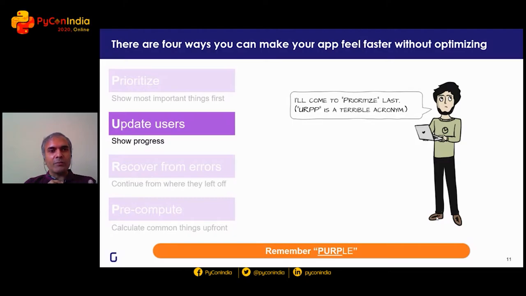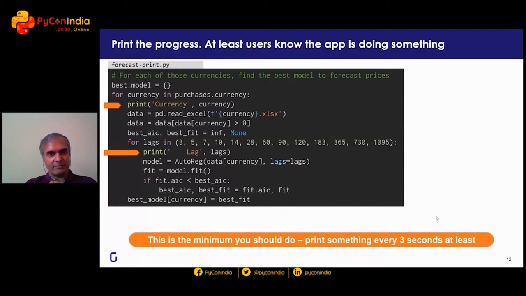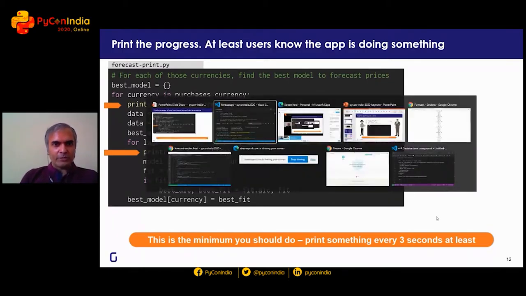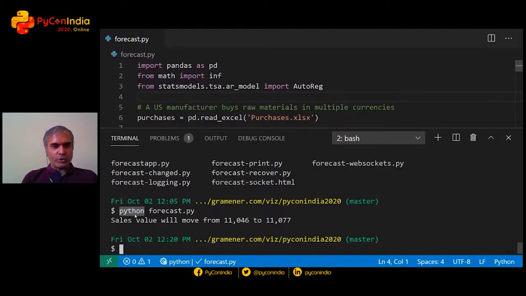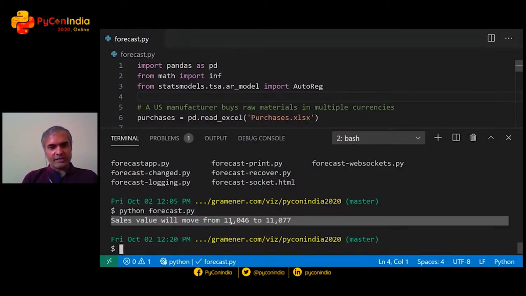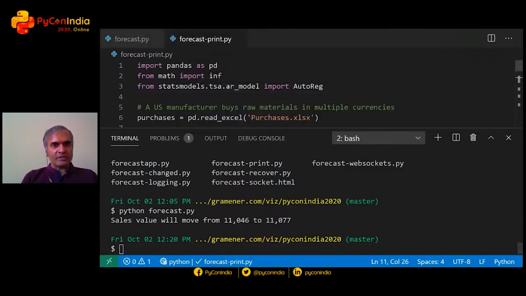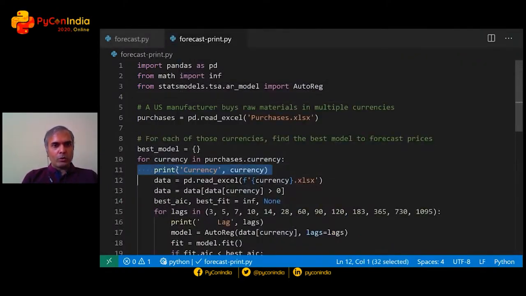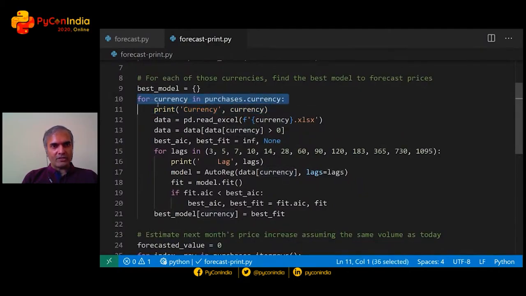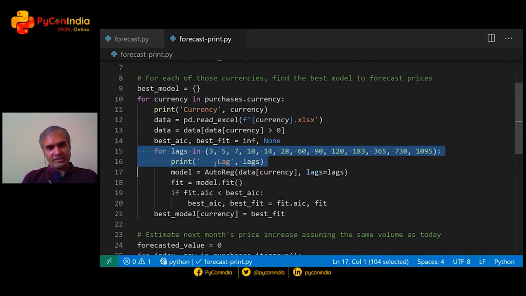I'm going to start with making sure that the users know what's happening. And the obvious way to do that is print statements. So in this particular piece of code, which eventually, after heaven knows how long, prints that the sales will move up, well, in this case down, from 11,046 to 11,077, if we just introduced a print statement, one here, as we loop through every currency so that it prints the currency, and then as we loop through all of the lags to say, this is the lag number of days I'm computing.